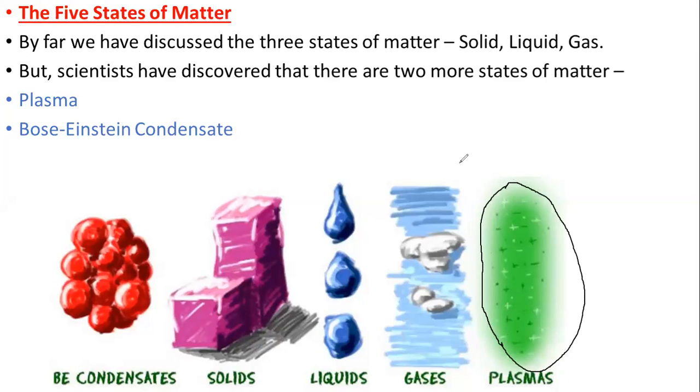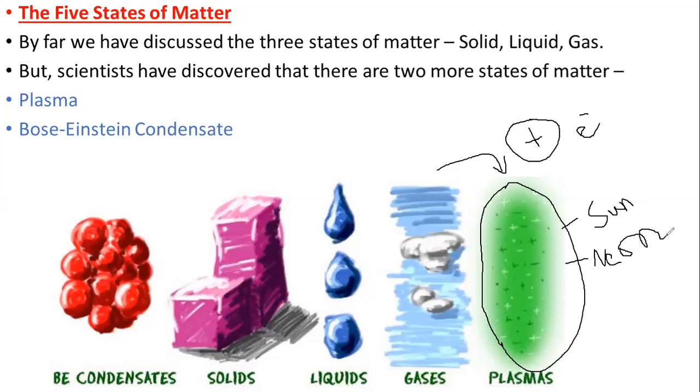Did I tell you yesterday? Yes. When we heat gases, they lose electrons and we get positively charged particles, and electrons are present in this. This state of gas is known as plasma. Where it is present? It is present in stars like the sun, in lightning, and in the board lights, neon signs, right? So this is one of the fourth state of matter.